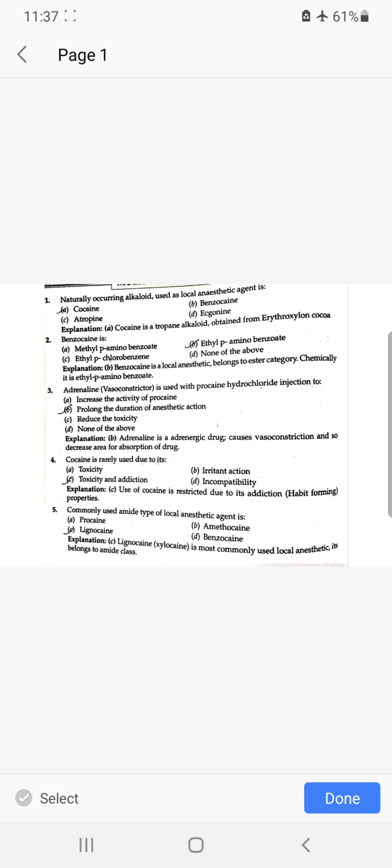करते हैं। फर्स्ट, नेचुरली ऑकरिंग एल्कलॉइड यूज्ड एज ए लोकल एनेस्थेटिक एजेंट इज कोकेन। बेंजोकेन इज अ इथाइल पैरामिनो बेंजोएट। Adrenaline is used with procaine hydrochloride injection to prolong the duration of anesthetic action. Cocaine is rarely used due to its toxicity and addiction. Commonly used amide type of local anesthetic agent is lignocaine.